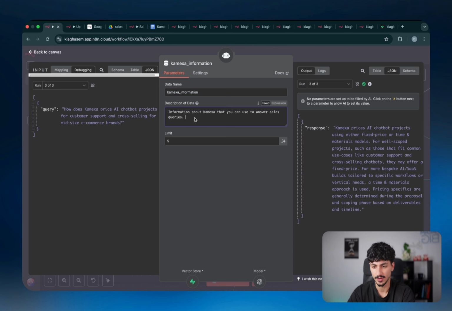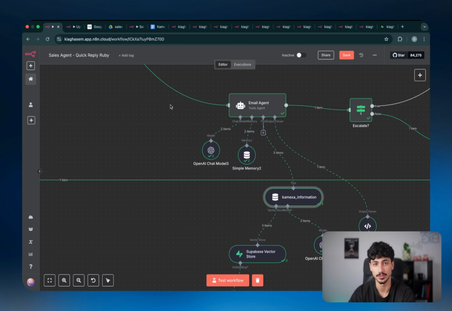And then you also have to give a very short description of the actual data, replacing it with the actual description of the data you have inside the Google Drive folder. Just make sure that the information you have inside the Google Docs and the Google Drive folder is relevant to what you want the sales agent to have access to.